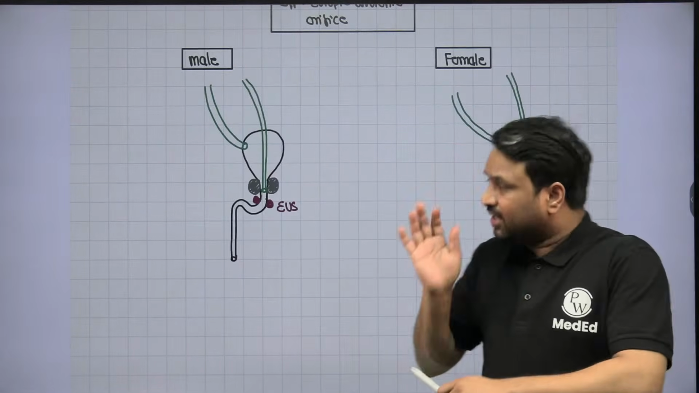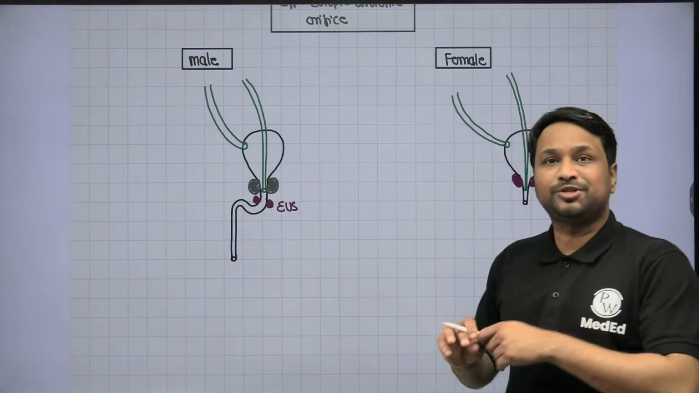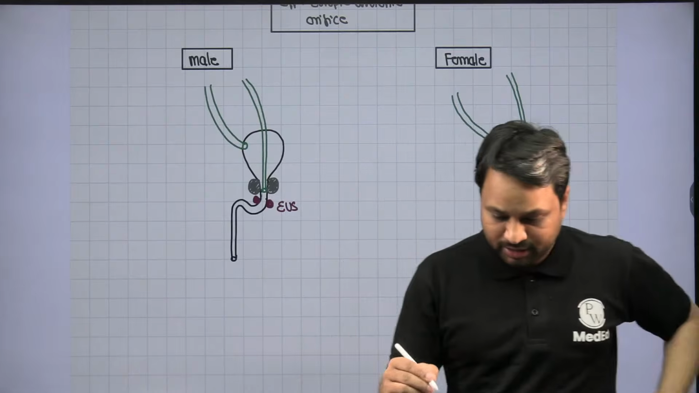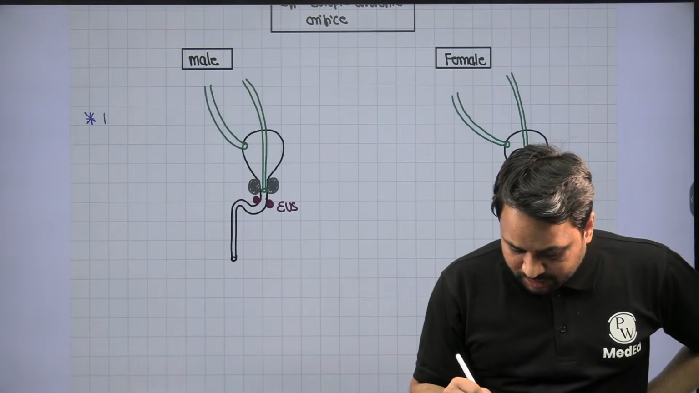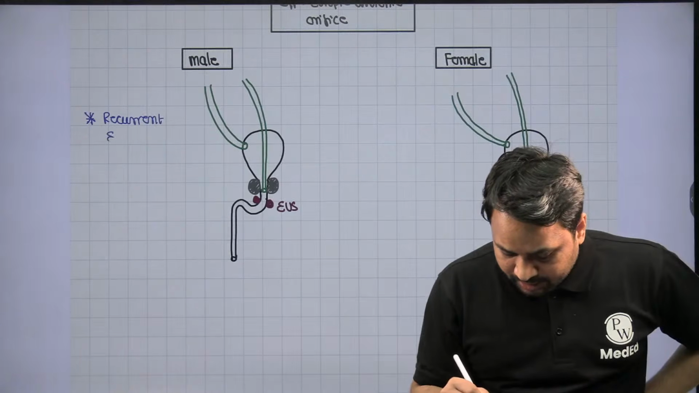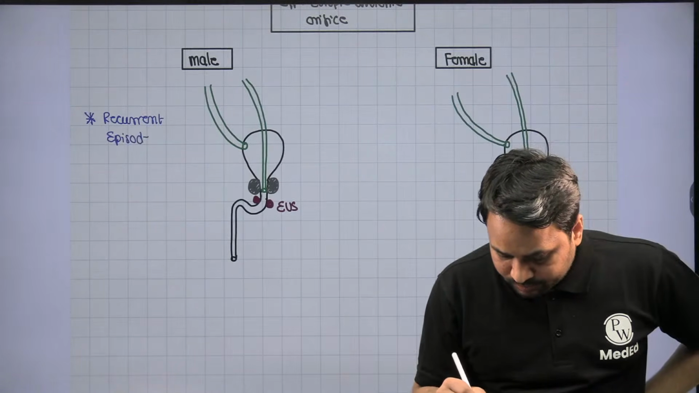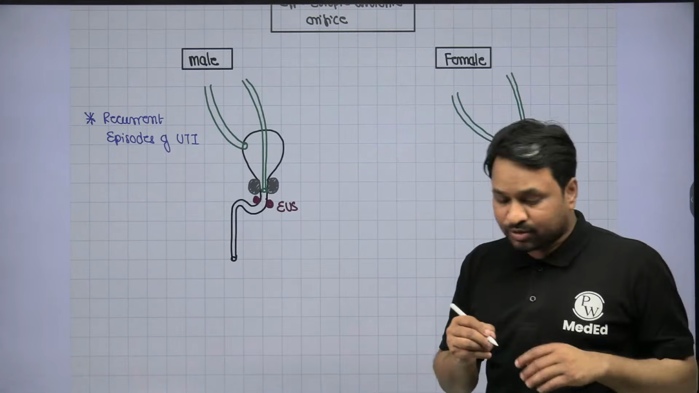Now, what is the problem? In males, the distal opening will never cross the external sphincter. So these patients will never have incontinence. These are the babies who are going to present to you with recurrent episodes of UTI.